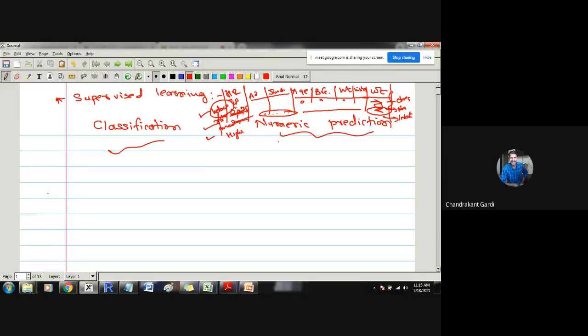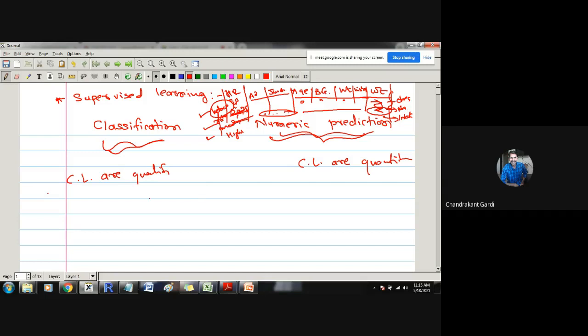So these are the two problems: numeric prediction and classification. Whenever class labels are quantitative, we are talking about numeric prediction. Whenever class labels are qualitative, we are talking about classification. So both problems, as a philosophy, are the same, but the way in which class labels are given differs. If class labels are qualitative, then we are talking about classification. If class labels are quantitative, then we are talking about numeric prediction.